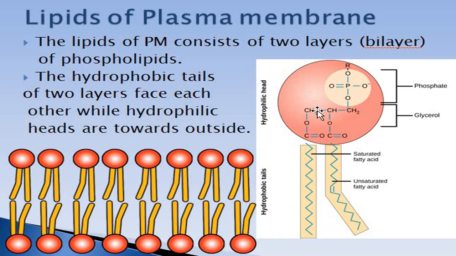Hydrophilic means water loving and hydrophobic means water hating or fearing. That's why these phospholipids are arranged in two layers in such a way that their hydrophobic tails are facing towards each other, towards the center. But the hydrophilic heads are towards the outer side. That is the water loving part of the phospholipid.